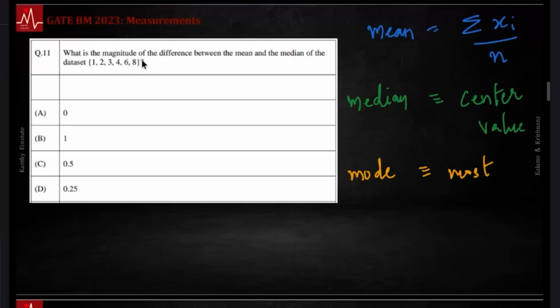If there is a 2 repeating, if there is an 8 repeating, the mode would be 8. Right now it's not repeating. This is the most frequent value. Really, with bimodal distributions and all that, the mean can be very deceiving. So you go by the mode. Again, there are uses for the median.